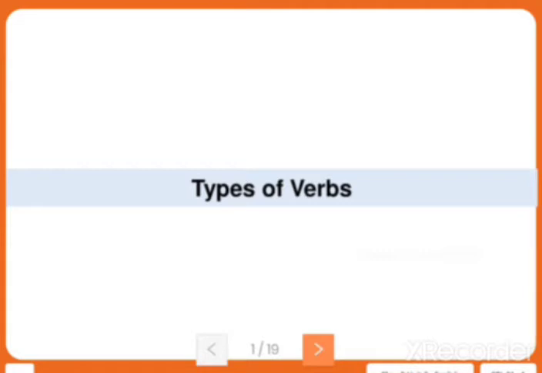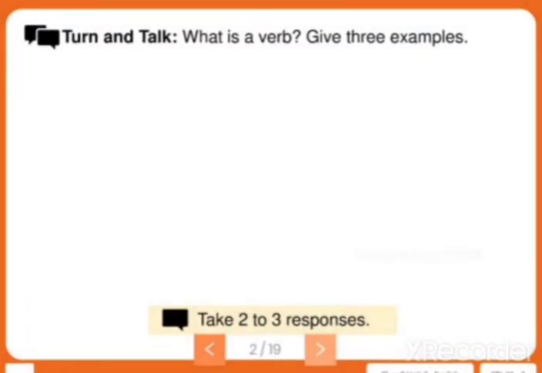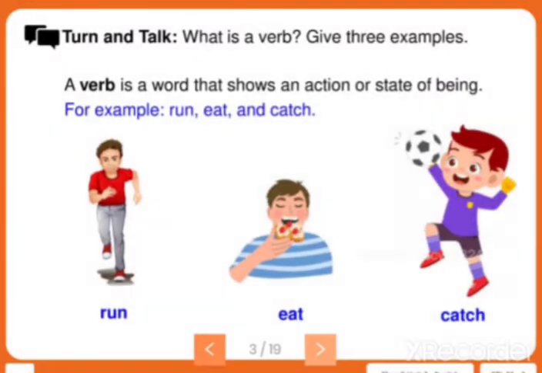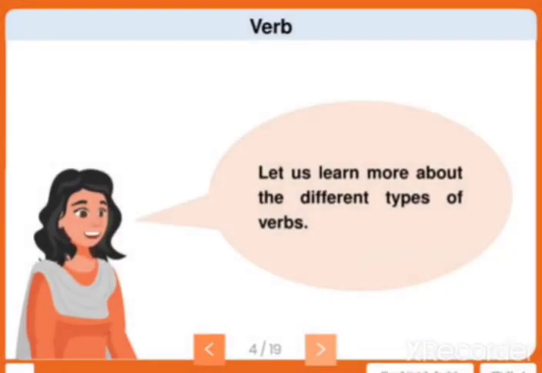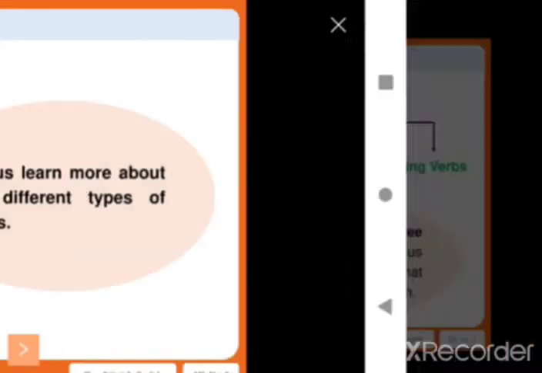Types of verbs. First, let us know what we mean by a verb. Can you give me 3 examples? Yes. As we all know, a verb shows an action or state of being. For example, run, eat and catch are examples of verbs. So from this, let us learn more about the different types of verbs.